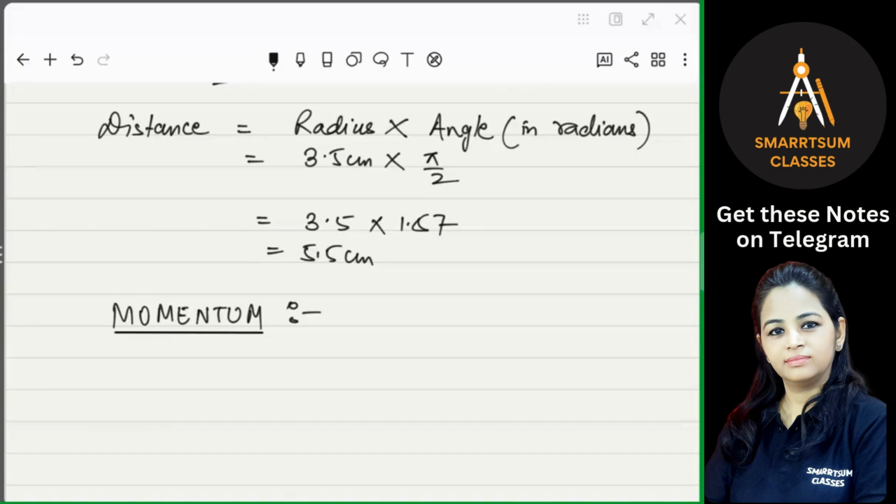So that is inertia. Now, what is momentum and what is the meaning of it? Basically, momentum measures the quantity of motion possessed by a body.